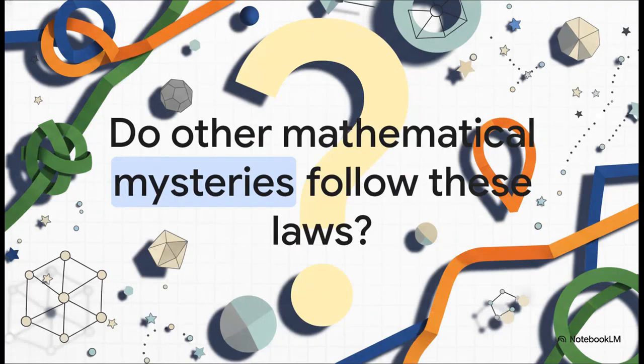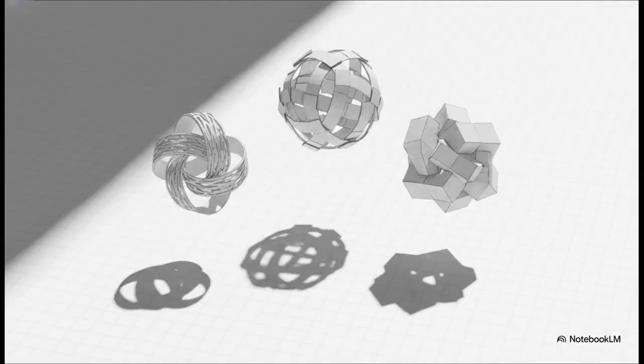But you know what? The source material doesn't even stop there. It zooms out to reveal a unified theory that is honestly mind-blowing. If P versus NP is just a geometric knot constrained by rope length, what happens when we look at the shadows of other legendary, unsolvable mathematical mysteries? Do they follow these exact same physical laws? This brings us to a concept the text calls the unified shadow.